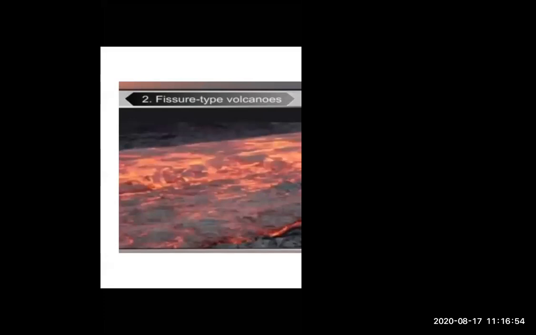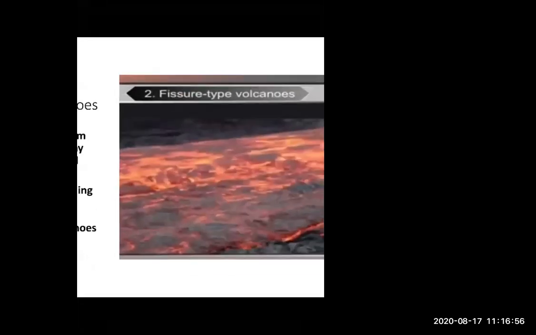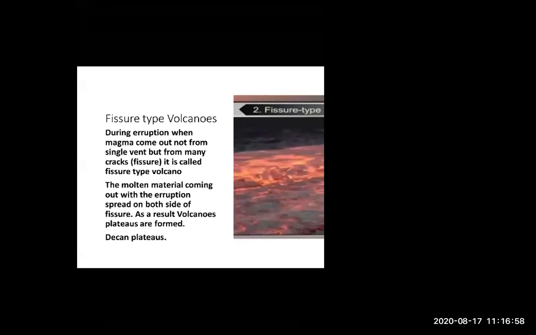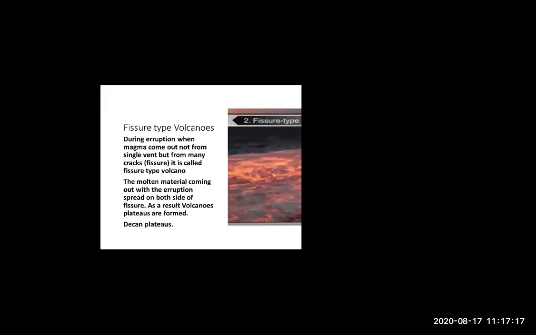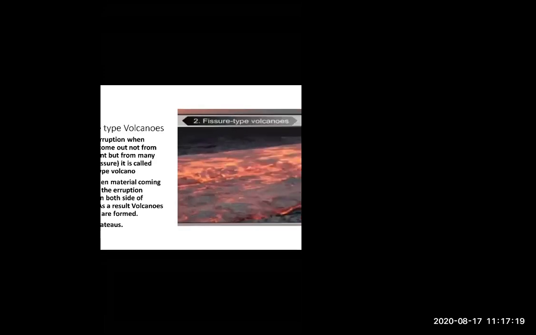Look at this picture. Because of that, fissure volcanoes are formed, and because of this, Deccan plateaus are formed. The lava flows everywhere because they have many cracks over there. They are not coming from only a single vent. So as a result, volcanic plateaus are formed. Here, because of fissure type volcano, plateaus are formed.